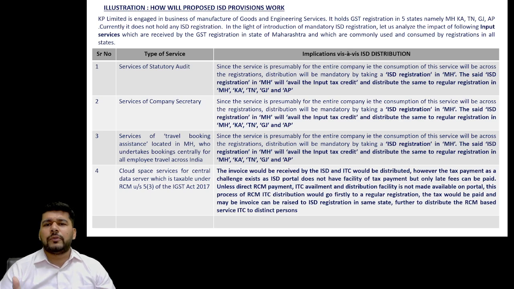The rest of the mechanism of ISD has been existing. The distribution mechanism also exists, on some logical equitable basis, on actual turnover, or on the basis of actual consumption of service, if the ratio is known. Where a specific state does not receive a common service but the rest of them do, the distribution will happen in that way. That is part of this illustration. I'll also be uploading the relevant PDF so this presentation can be accessed. So I'm limiting the discussion, for the sake of brevity, only to point number 4 here.